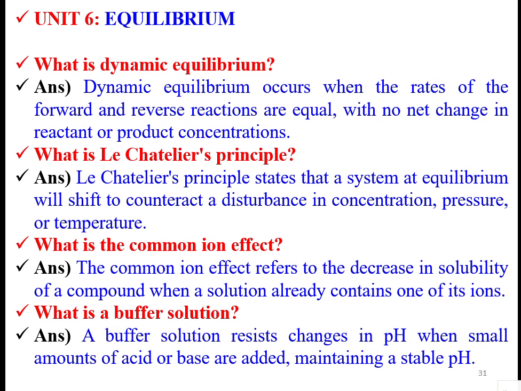When there is a change in these parameters, it will move in another direction to establish equilibrium again. The common ion effect refers to the decrease in the solubility of a compound when the solution already contains one of its ions.